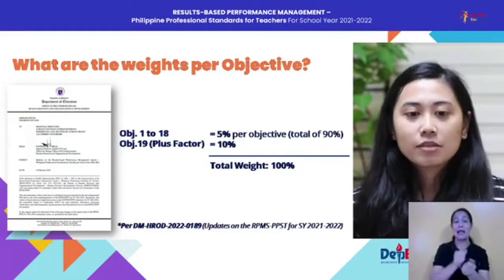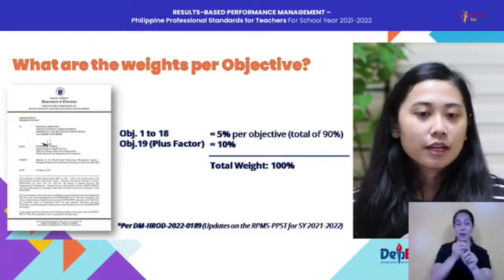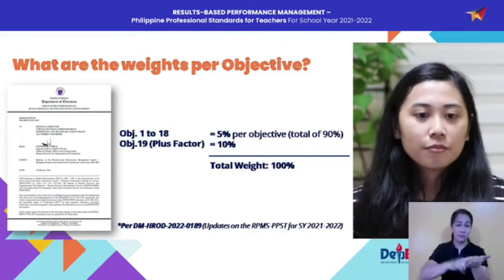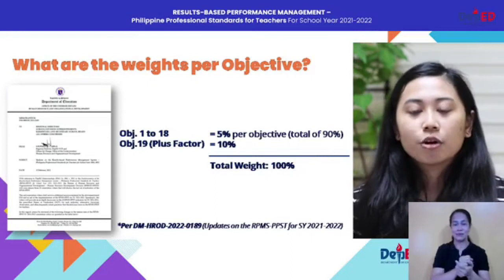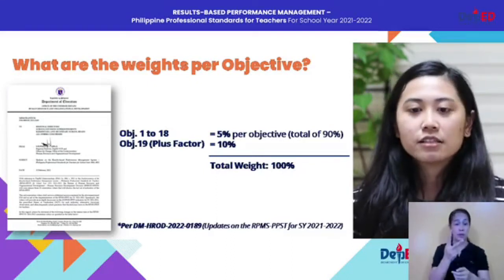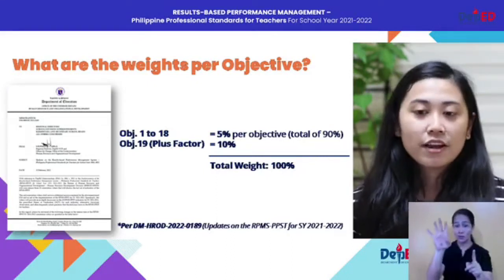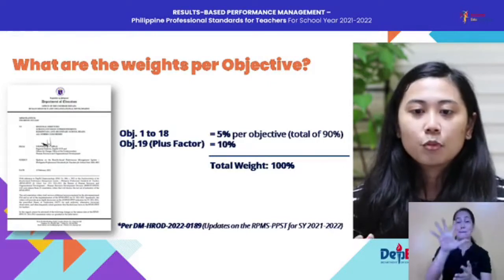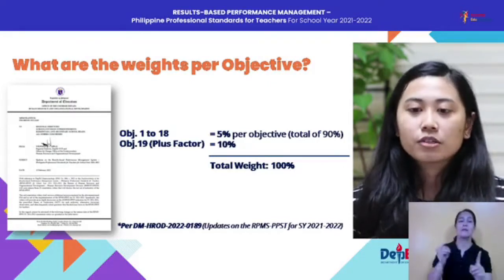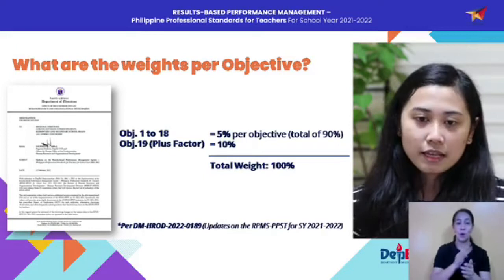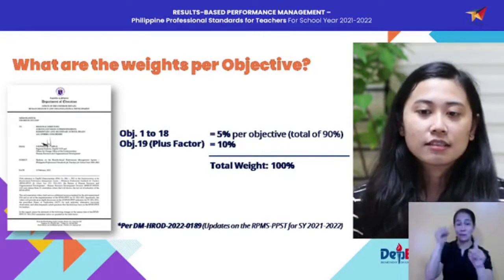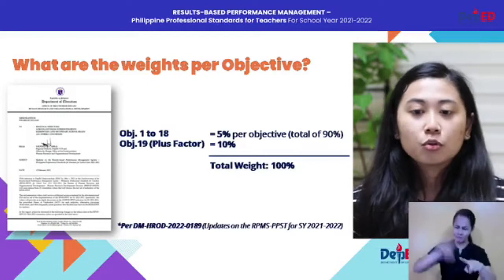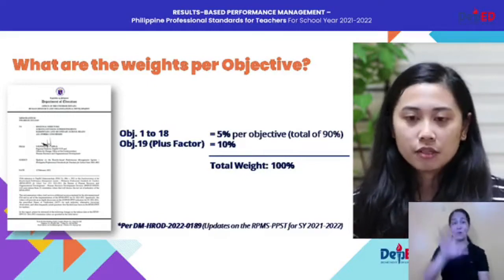But through this memo signed by Usec Cabral, dated Feb 15, 2022, on your screen, you will see there that objectives 1 to 18 is equal to 5%. So 5% per objective. And when you sum all those up, that will be a total of 90%. And for your objective 19, which is your plus factor, that's 10% for a total weight of 100% for all 19 indicators.